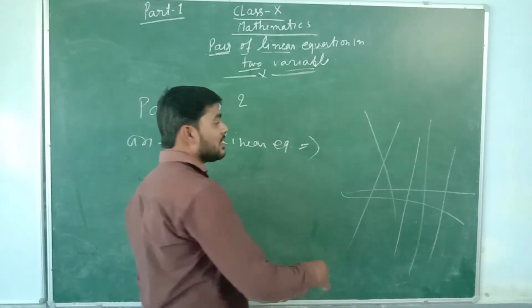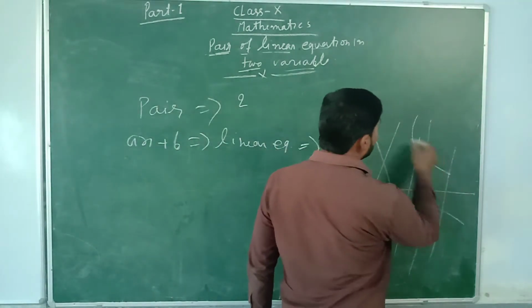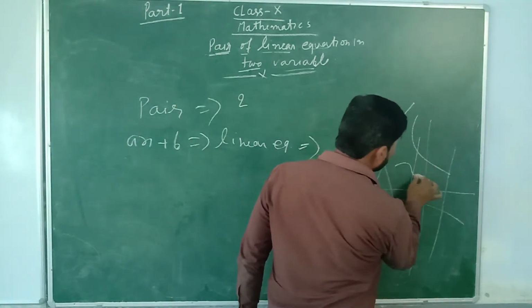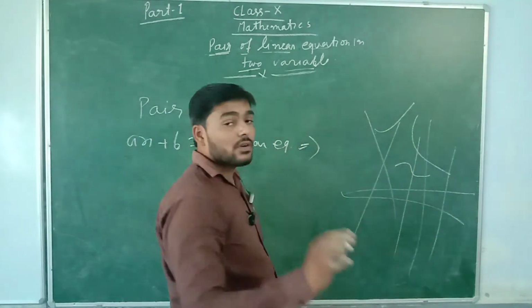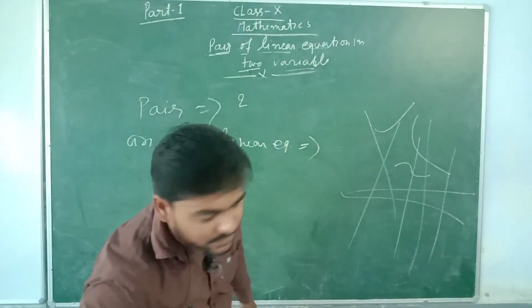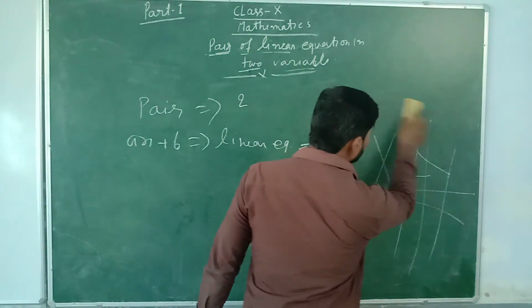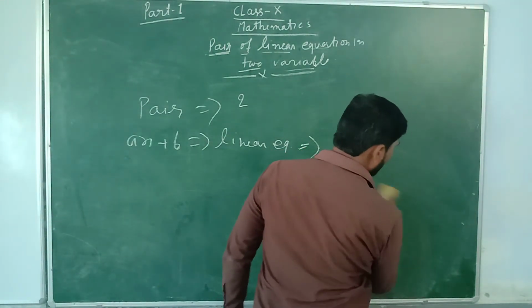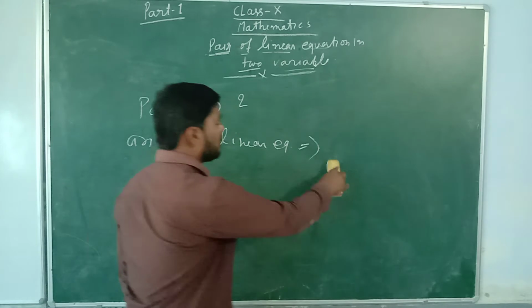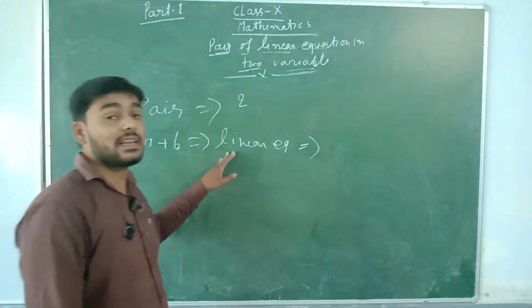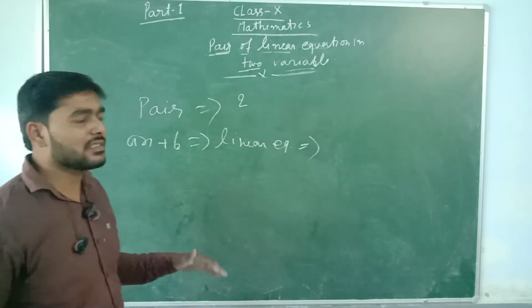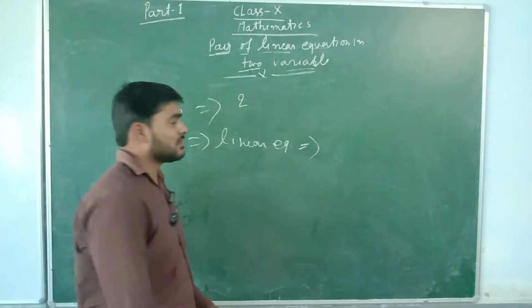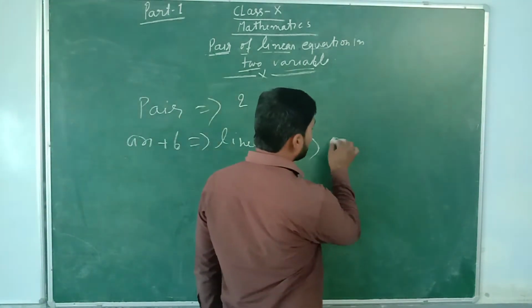It will not be in a curve shape like this, or like this, or in a zigzag manner. It will always be a straight line. We will discuss how the linear equation will be a straight line, not a curve shape.